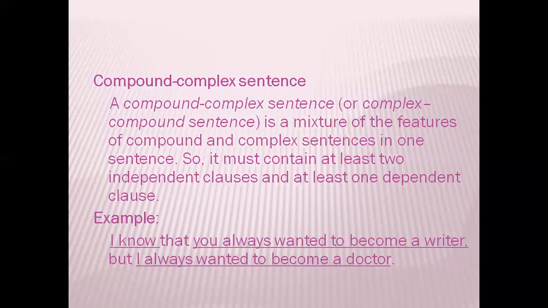This is actually a compound sentence because it has been connected by using a comma and a conjunction. And I know is a dependent clause with the independent clauses, which serves the purpose of the complex sentence. So, this fulfills the criteria of a compound complex sentence.